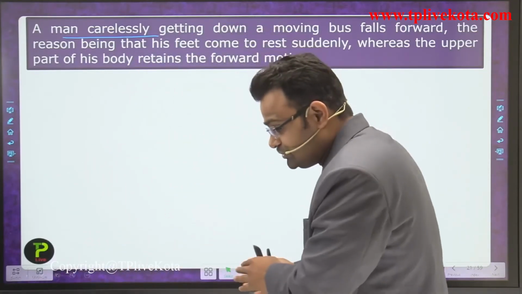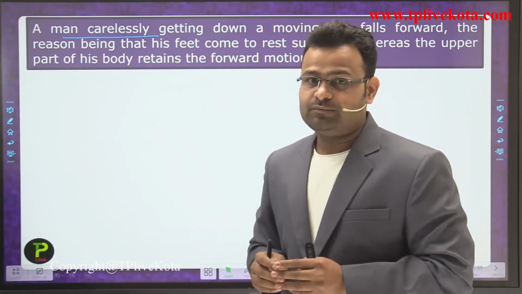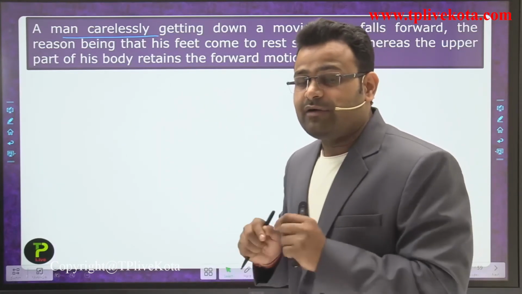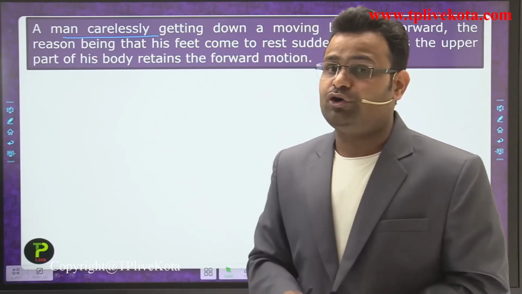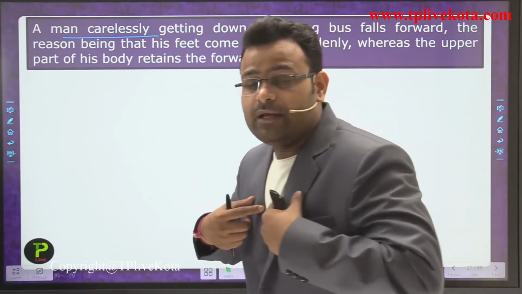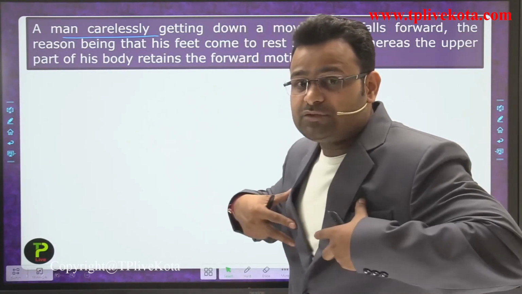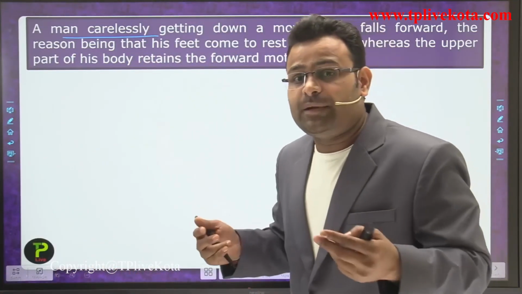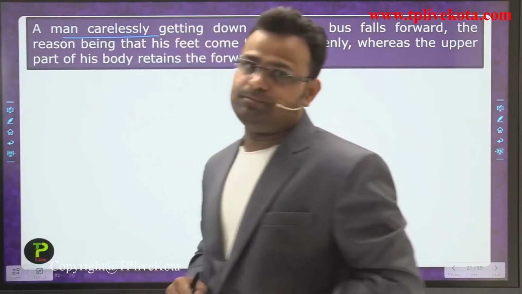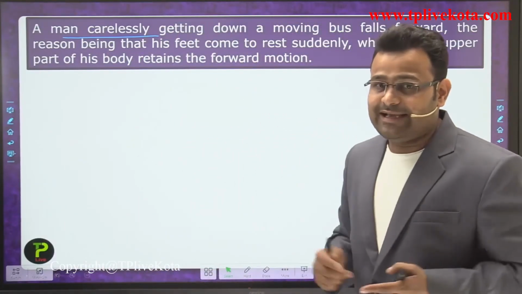If you jump onto the ground, when our foot comes in contact with the ground, it suddenly comes to rest. But our upper body parts want to keep moving in the same direction as the bus. So what happens? We just fall. So that is careless dropping.